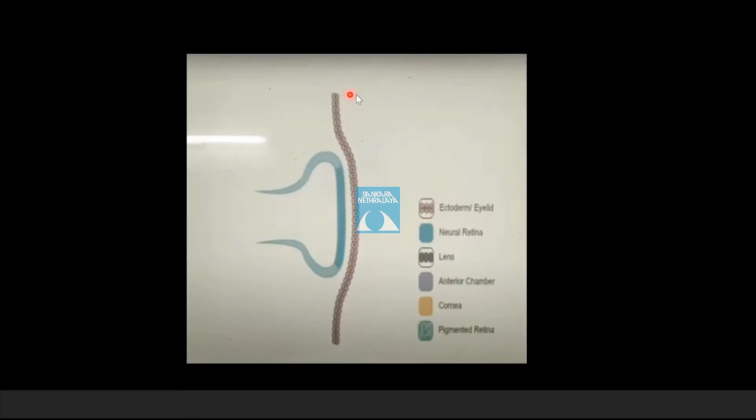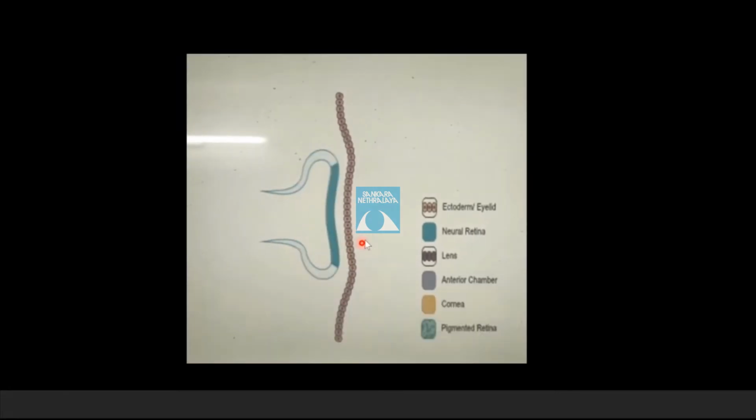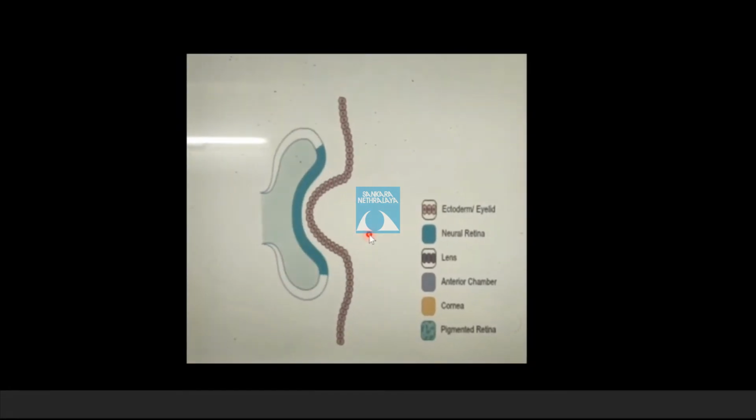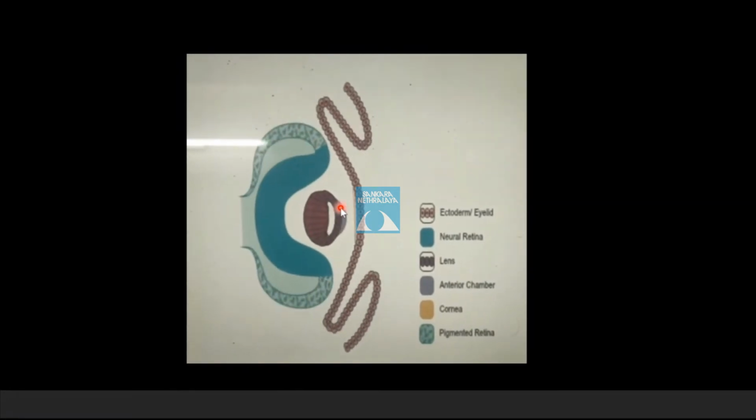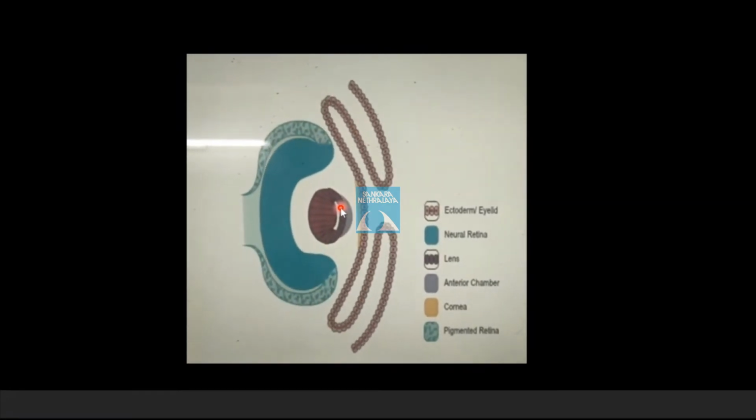So in this video, we can see this is the optic vesicle and this is the surface ectoderm. So first the lens placode is formed, then the lens pit, and finally the lens vesicle is formed, which detaches from the surface ectoderm. Now the posterior lens epithelium elongates to form the primary lens fibers, which finally forms the infantile nucleus.